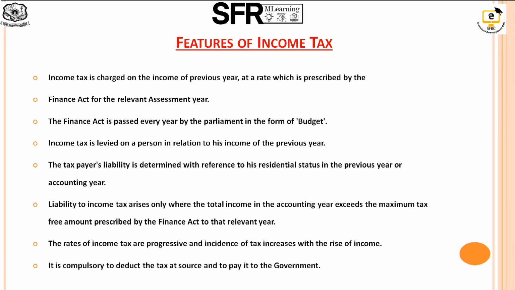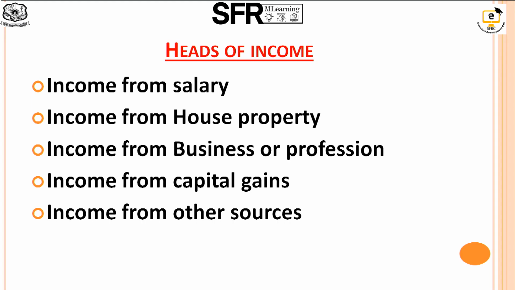It is prescribed every year in the Finance Act. The rates of income tax are progressive and the incidence of tax increases with the rise of income. It is compulsory to deduct the taxes at source and pay it to the government. These are explained in the next slide.